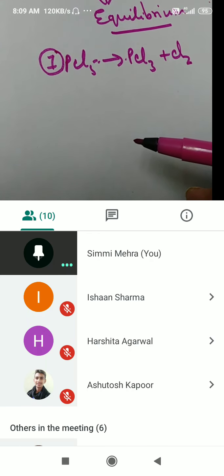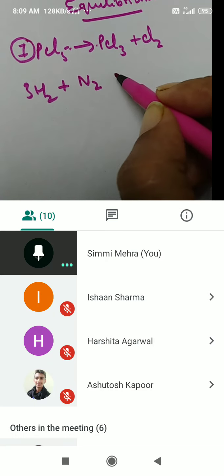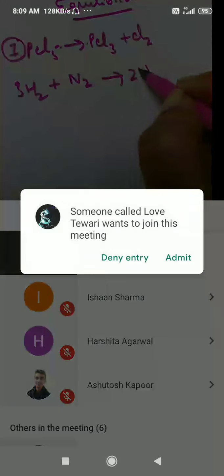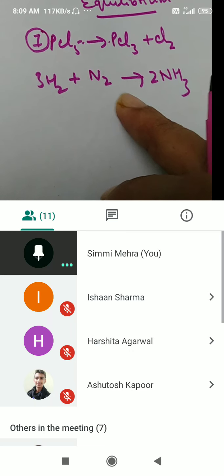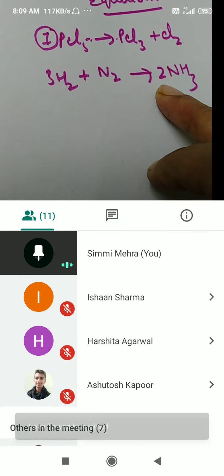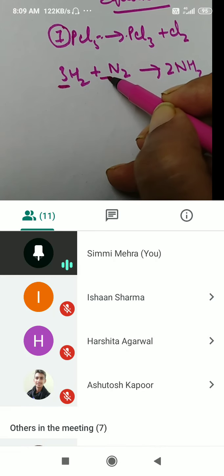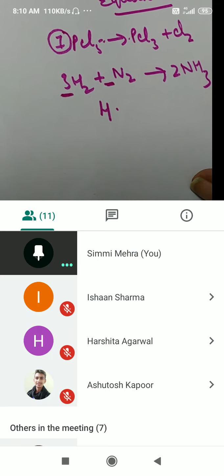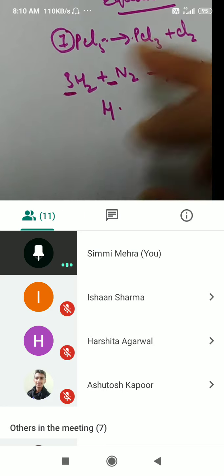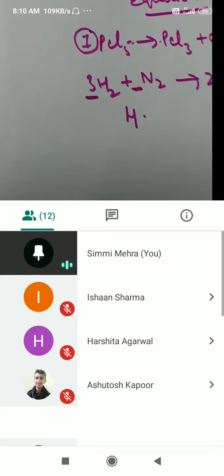Similarly, if we have hydrogen and nitrogen, in an open container, this is going to form ammonia. What is the molecularity? 3 and 1, so 4 is the molecularity of the reaction. So the total number of reactant molecules taking part in a chemical reaction is known as molecularity of the reaction.